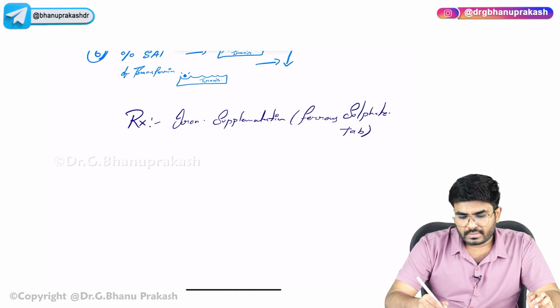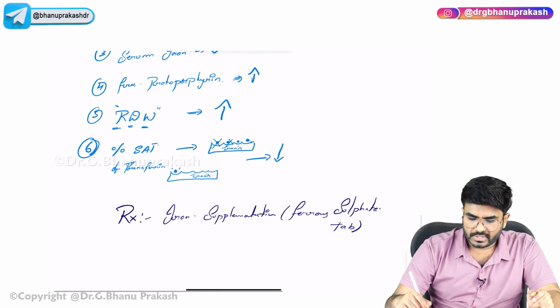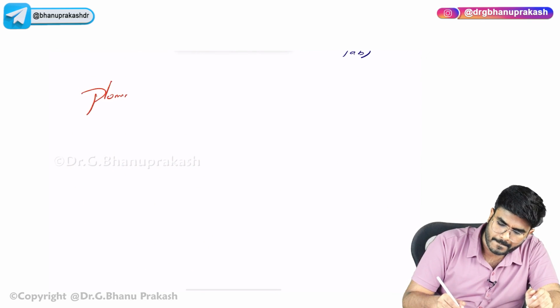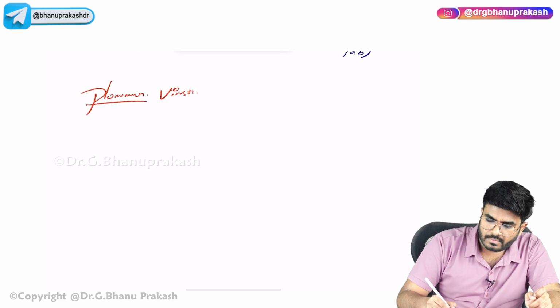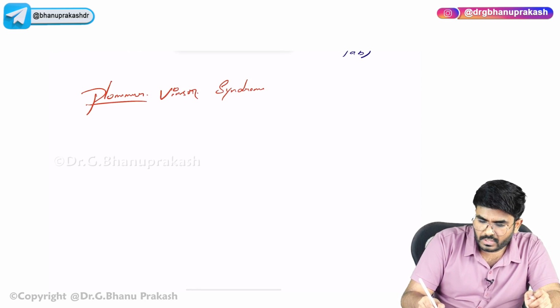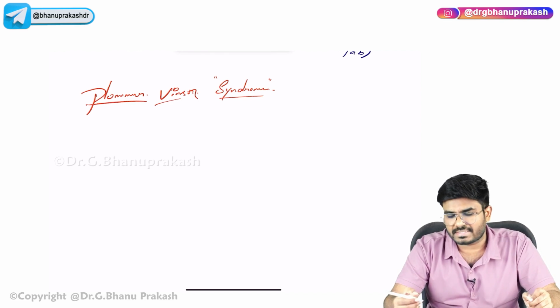Okay. Now the last but not the least, one important point which I want to add here is that there is a syndrome called Plummer-Vinson syndrome. Sir, what is this Plummer-Vinson syndrome? It's a syndrome, meaning different diseases will be there in this one syndrome. Plummer-Vinson syndrome is also called Patterson-Kelly syndrome.